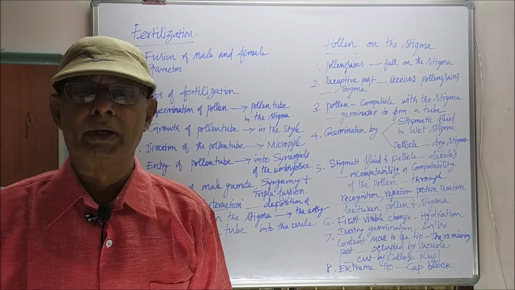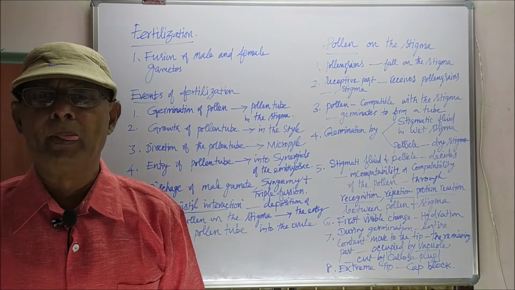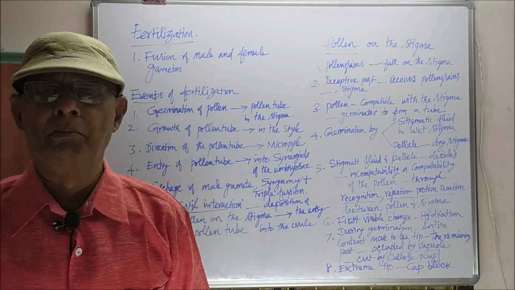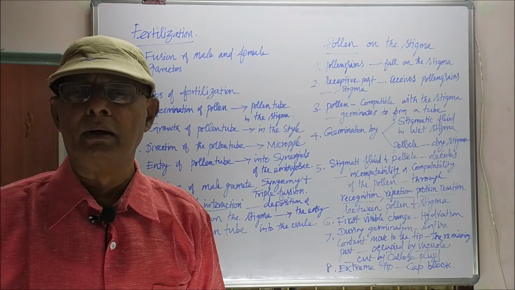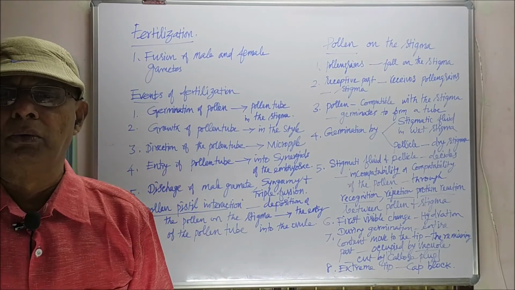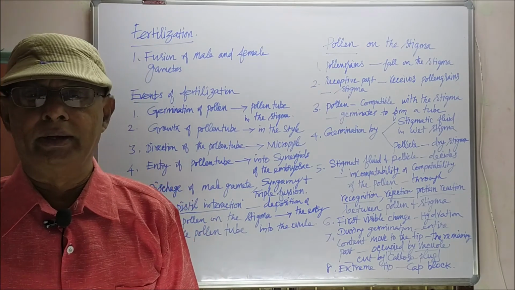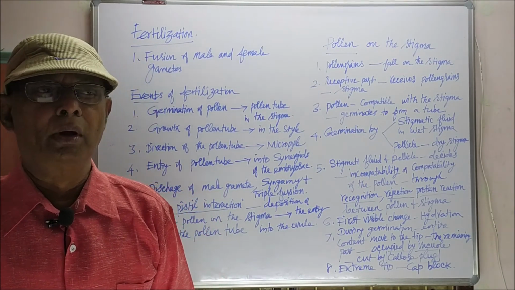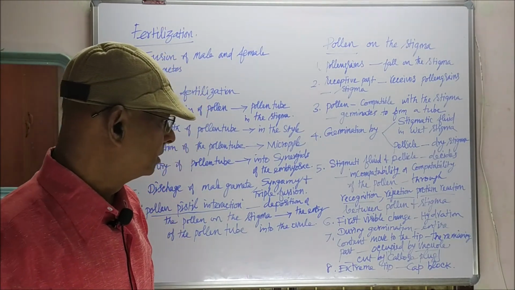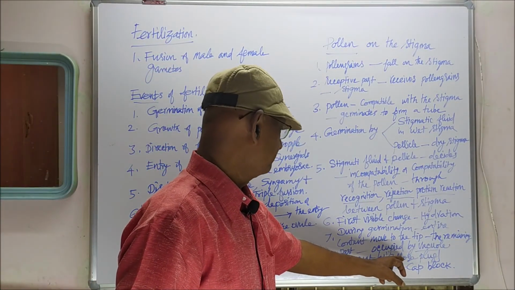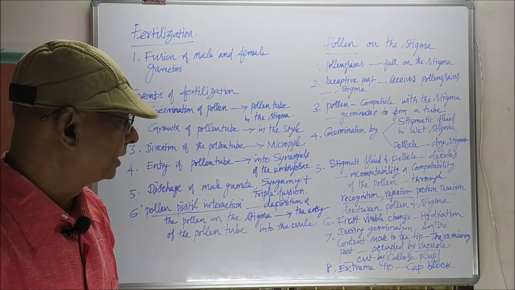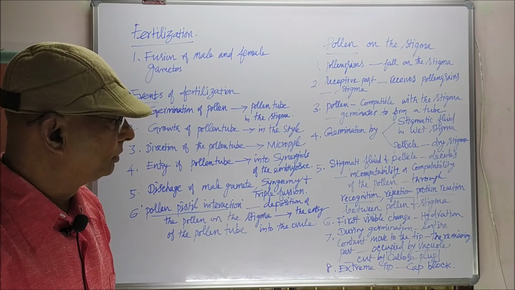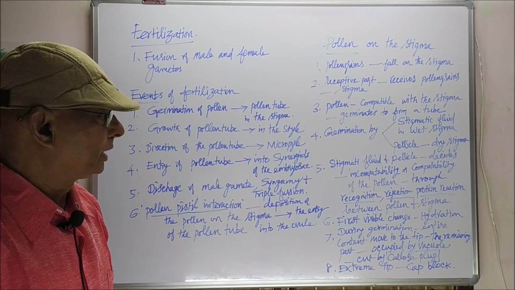The cytoplasmic content of the pollen tube will enter into the tip of the pollen tube, and after that a vacuole occupies the region just behind it, which is cut off from the tip of the pollen tube by a substance called callose plug. What is callose plug? During germination, the entire content of the pollen tube moves to the tip of the pollen tube.